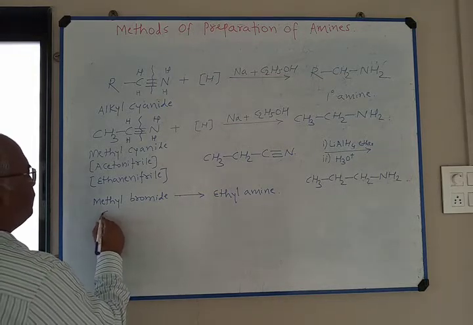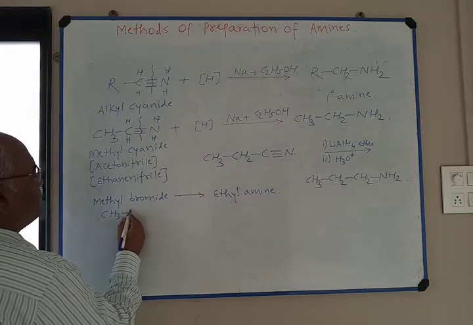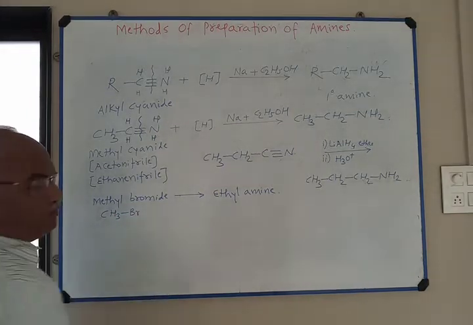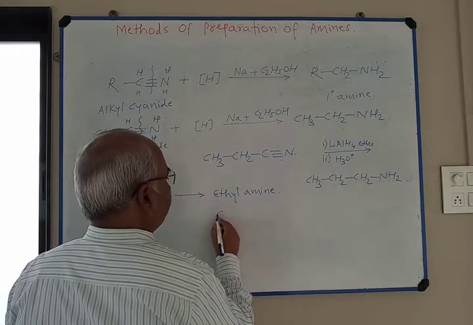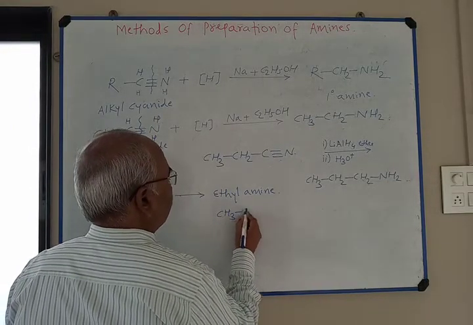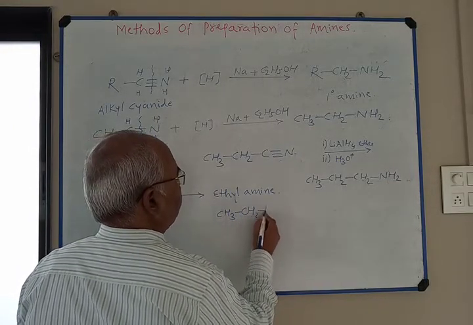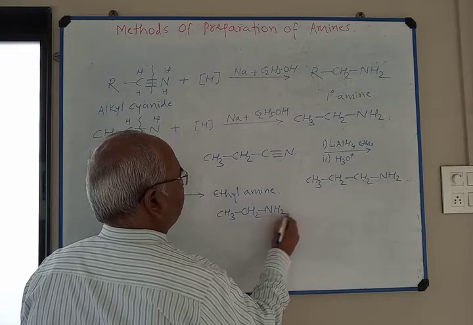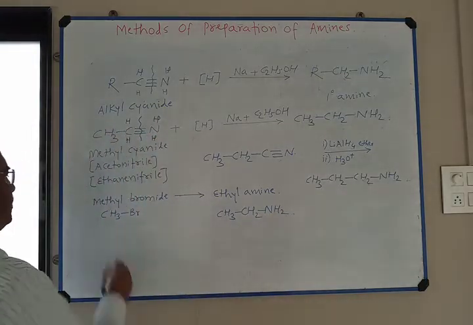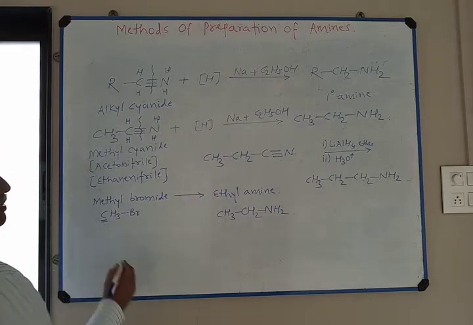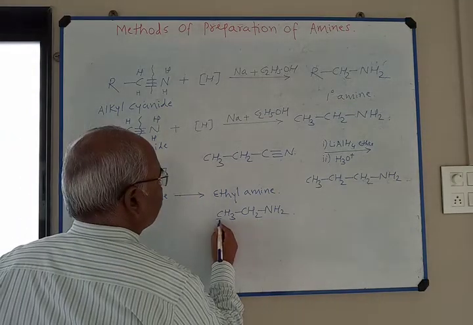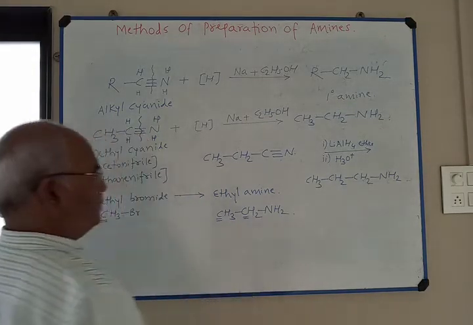Look here, CH3Br and the product is CH3CH2NH2. The reactant contains one carbon, whereas product contains two carbon atoms.